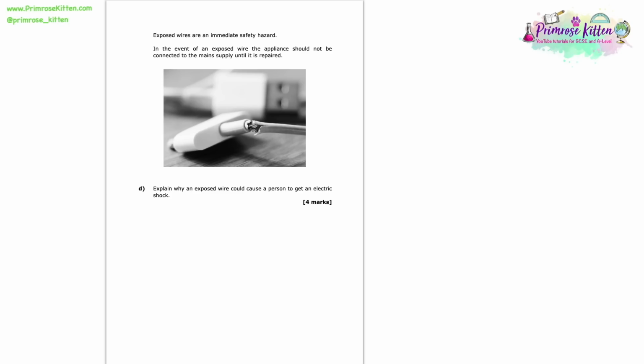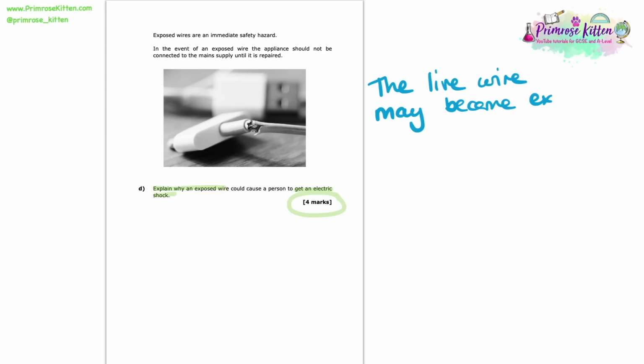Here we're asked to explain why an exposed wire could cause a person to get an electric shock. So this is a 4-mark question, so they're asking us to be quite specific in the points here. Now I'm going to write down a few options that you can say, 5 different marking points, and any 4 of these would get us our marks. So the first thing that we can say is quite simply, if it becomes damaged in this way, then the live wire may become exposed. And it's the live wire that is the dangerous wire.